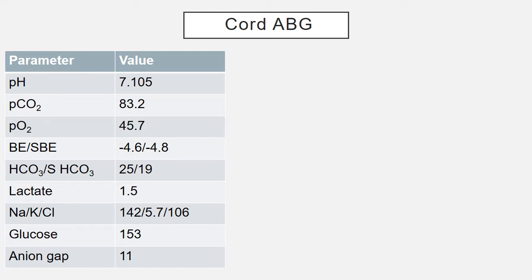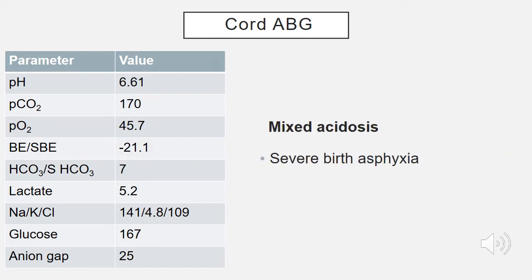Looking at the ABG of the baby, we see that the baby has respiratory acidosis, and this could be a severe birth asphyxia case due to an acute event, unlike the previous case. Another cord ABG which shows severe acidosis, but in this case it is both respiratory and metabolic. So a severe birth asphyxia with severe mixed acidosis.